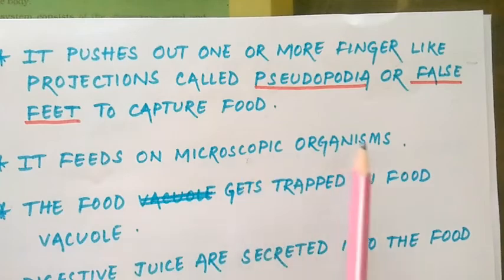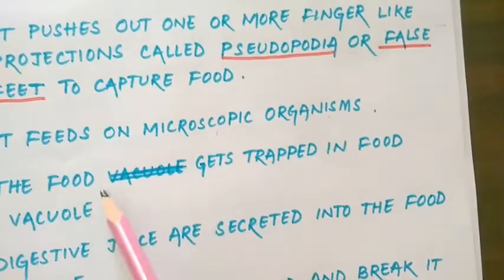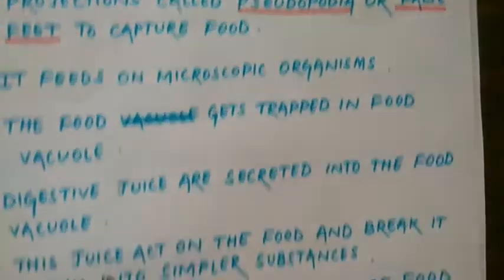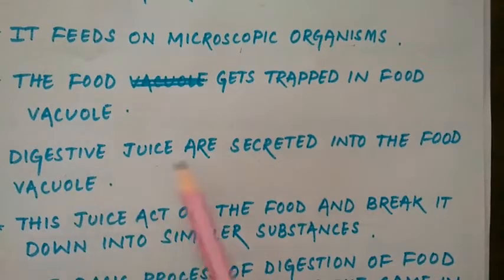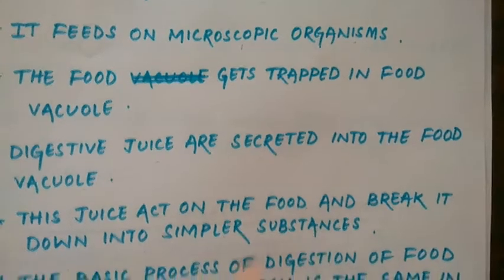It feeds on microscopic organisms. The food gets trapped in the food vacuole, digestive juices are secreted into it, and this juice acts on the food and breaks it down into simpler substances.